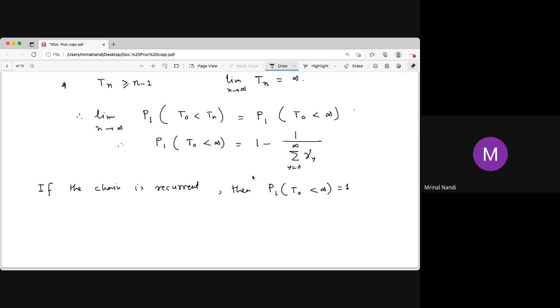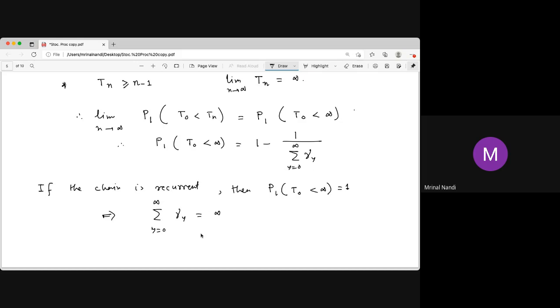And what does it actually mean that this probability is 1? That means your denominator must be infinity, otherwise it can't be 1. Infinity means that the series diverges. That implies this series, the sum over y equal to 0 to infinity of gamma y, must be infinity. It is not a number, it is a divergent series, not a convergent series. If it were a convergent series, then that sum would be some finite number, and in that case the probability would be strictly less than 1, and the chain could not be recurrent.